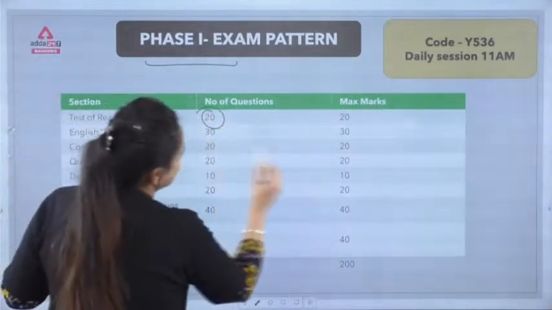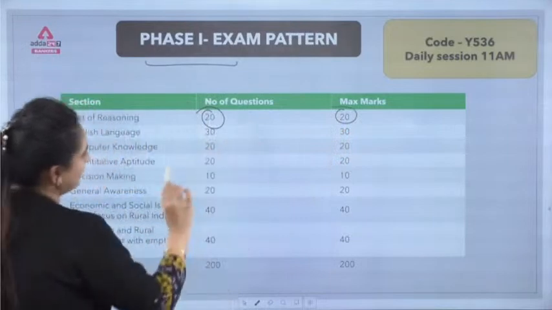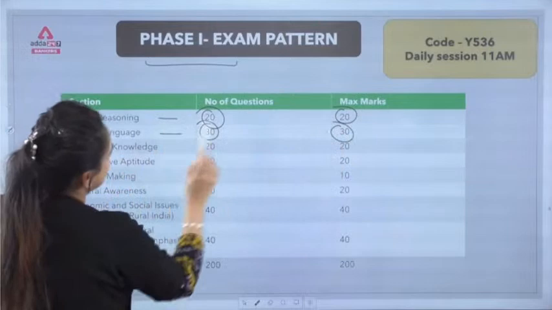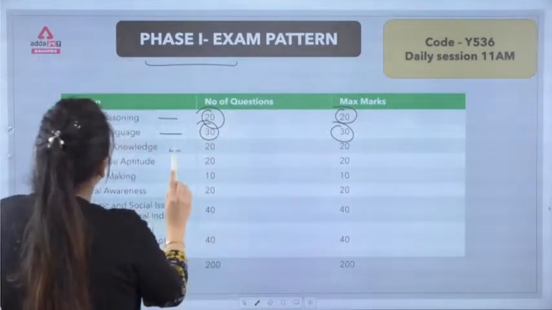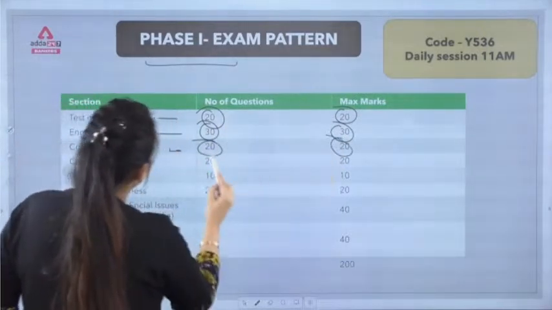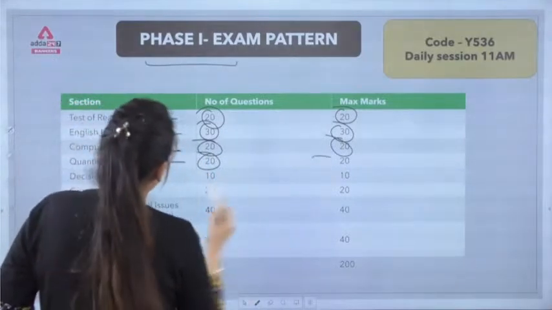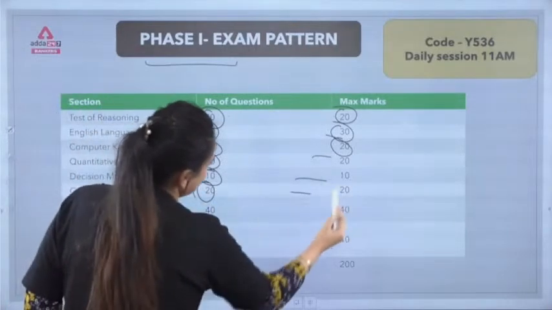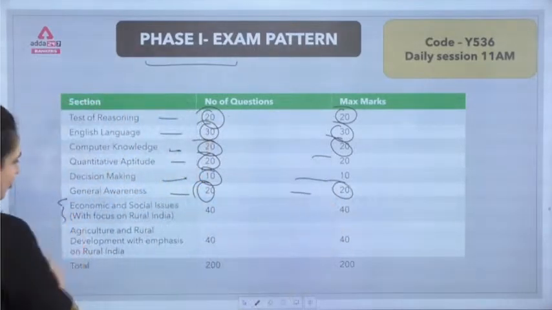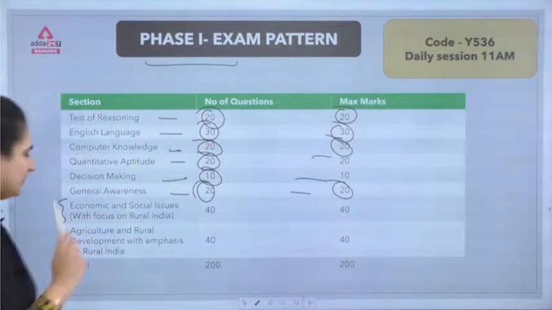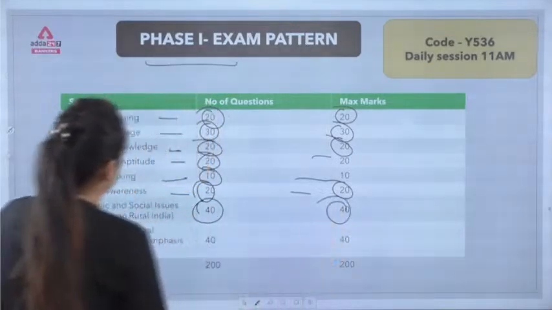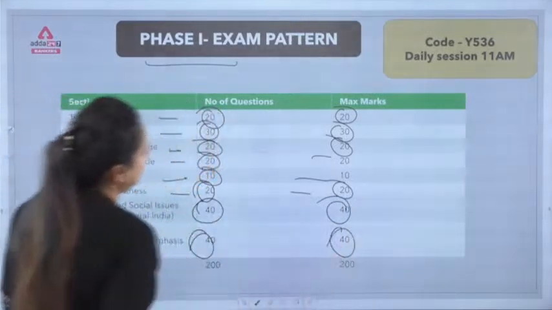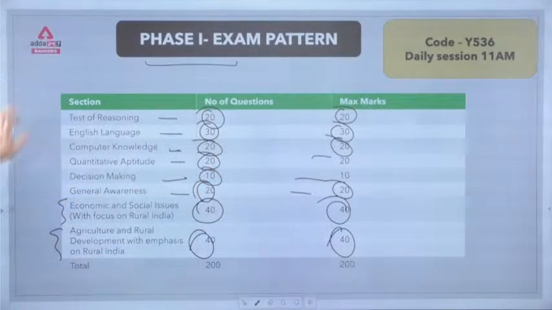Moving forward, number of questions, maximum marks: 30 questions and 30 marks for English language. For test of reasoning, 20. For computer knowledge, 20 and 20. For quantitative aptitude, 20. Decision making, 10 and 10. General awareness, 20 for 20. Economic and social issues with a focus on rural India is 40 and 40. Agriculture and rural development is again 40 and 40. I hope this is clear to everyone till here.